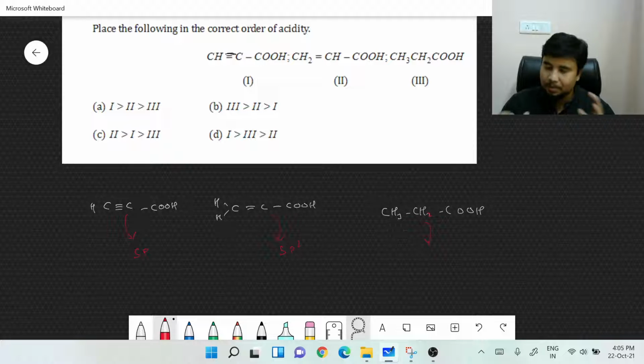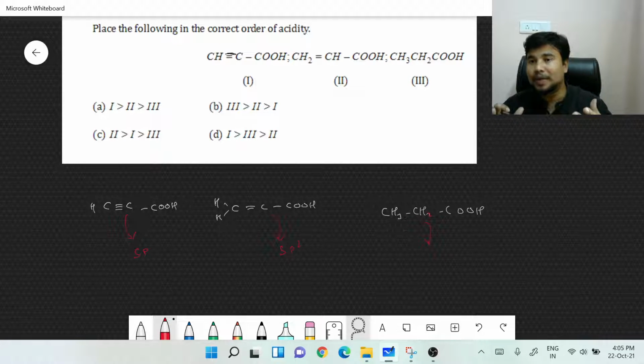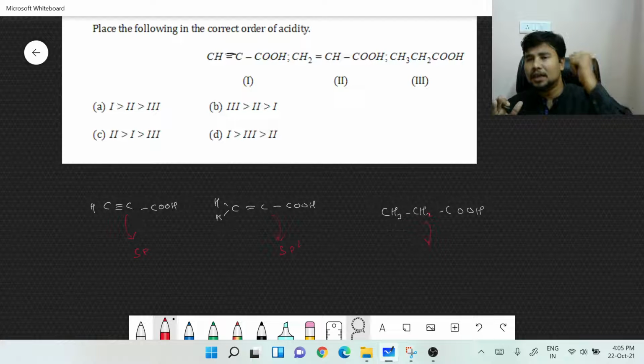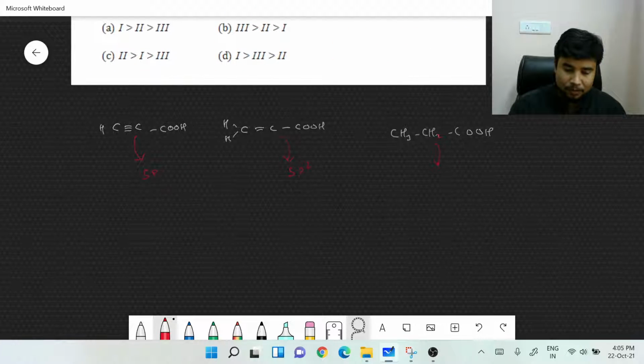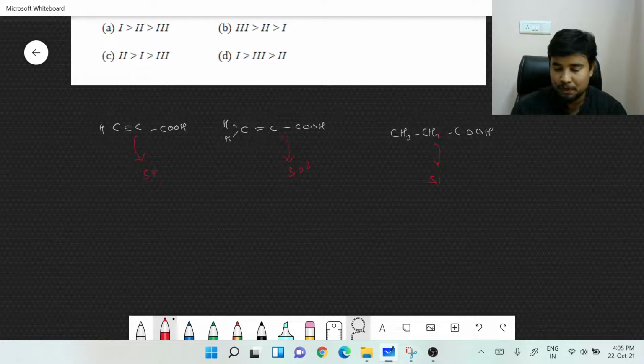But here, all the options that you are seeing in front of you are acids having a proton. So we are actually talking about protic acids, acids that could donate a proton. So coming back to the point, this is sp3 hybridized.